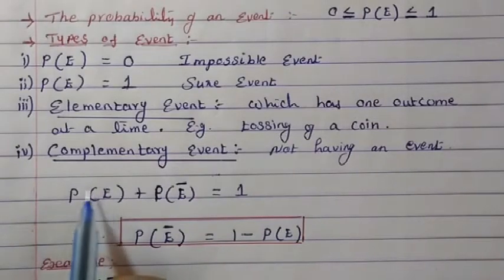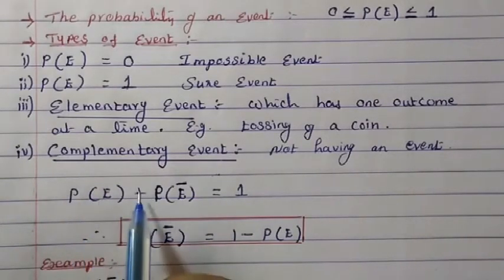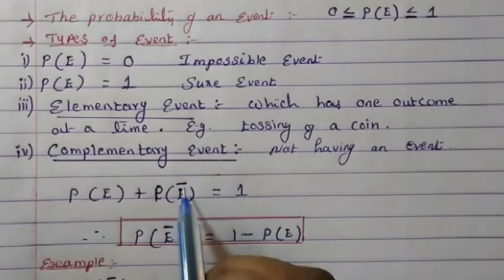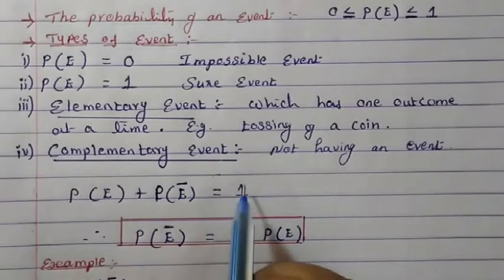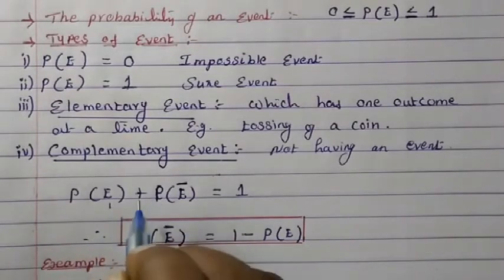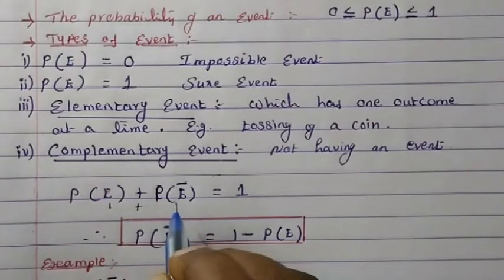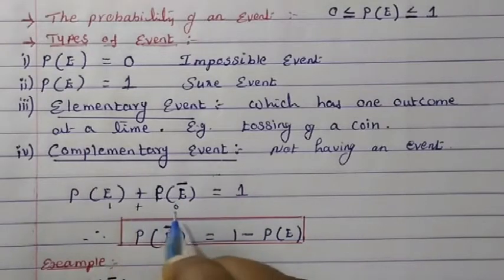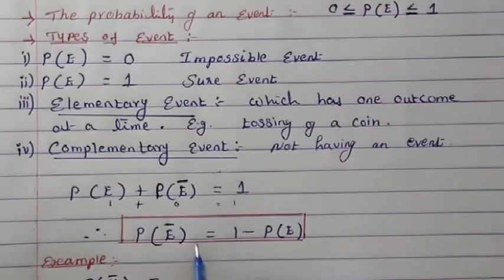You take both. For example, sun rises in the morning. It is a possibility of an event. Plus the child flies like a bird. It is not going to happen. So both will be equal to 1, because the possibility of sun rising in the morning is 1, and the child flying like a bird will not happen, so 0. So 1 plus 0 equals 1.